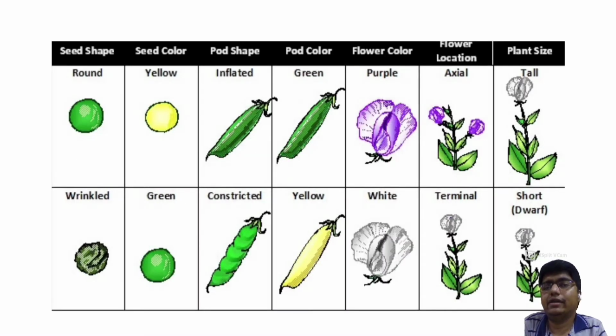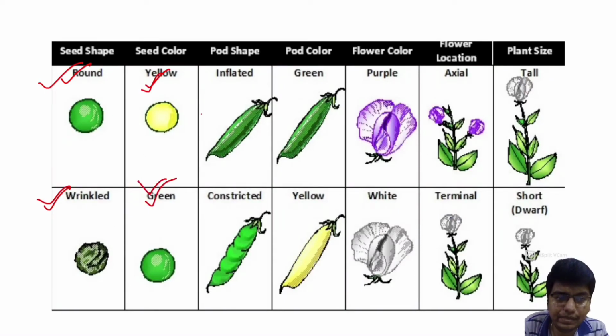Now these are the characters studied by Mendel. First is seed shape: round, wrinkled. Then seed color: yellow, green. Pod shape: inflated, constricted.